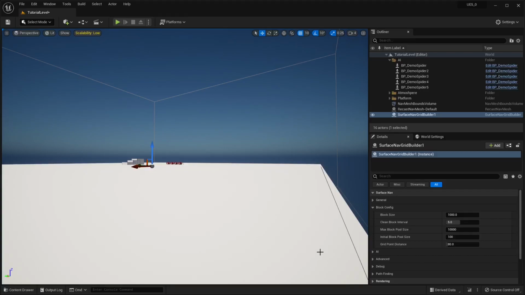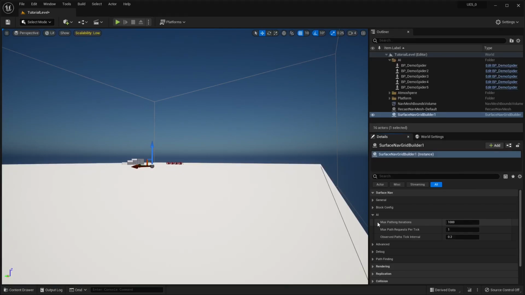Okay, and so moving on to the next category, AI. And so here we've got the max pathing iterations. That's just how many loop iterations you want to allow when an AI is attempting to find a path to a location or an actor.